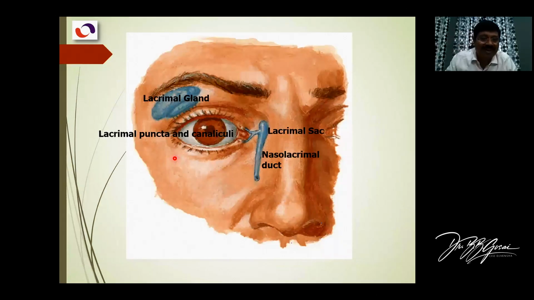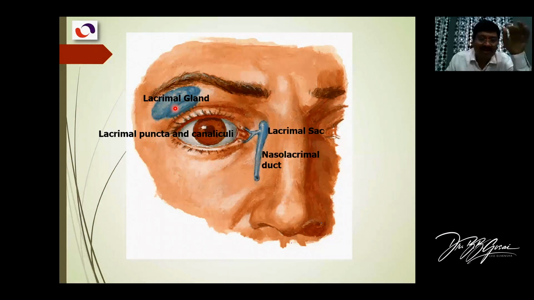So here is the lacrimal gland. Already we discussed when we started with the orbit that it is in the superolateral corner of the orbit. So this is the lacrimal gland. It's just deep to the upper eyelid, and part of it is also in the eyelid. It's a J-shaped gland, and its secretion is watery.